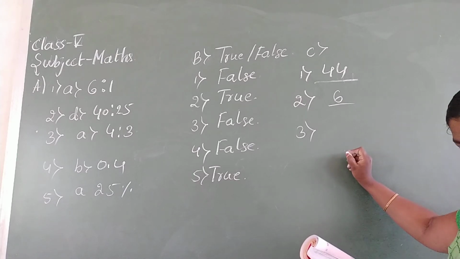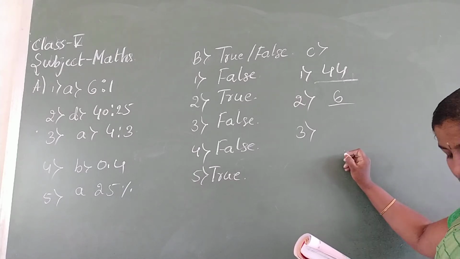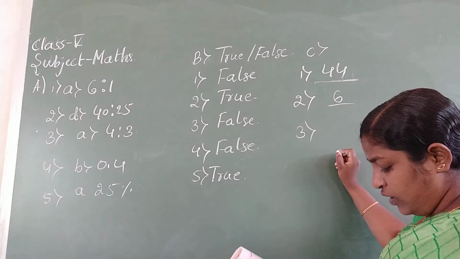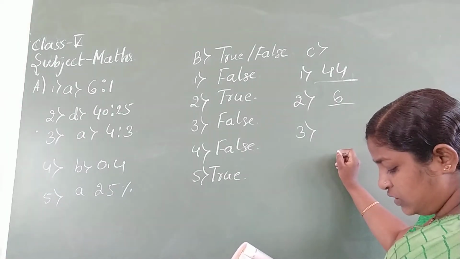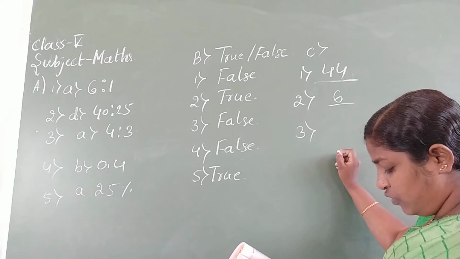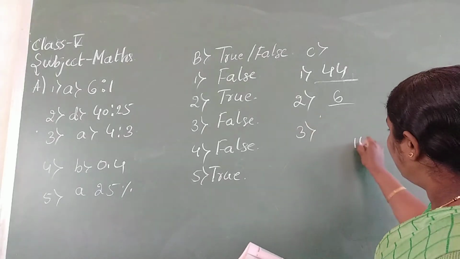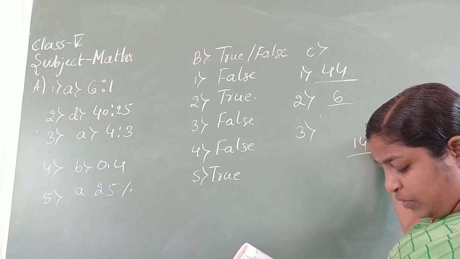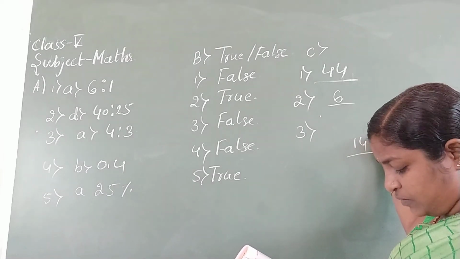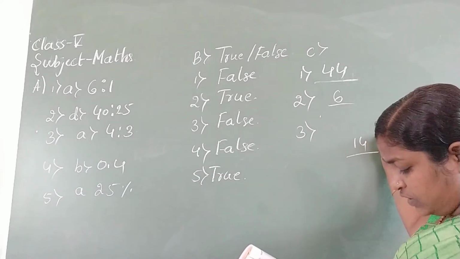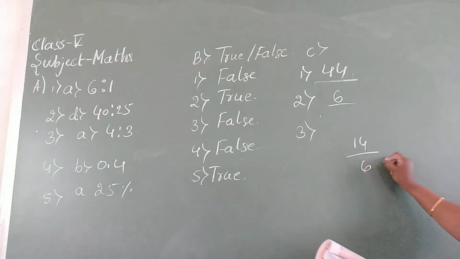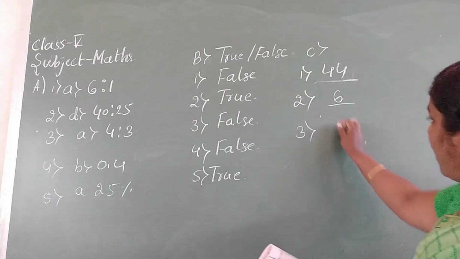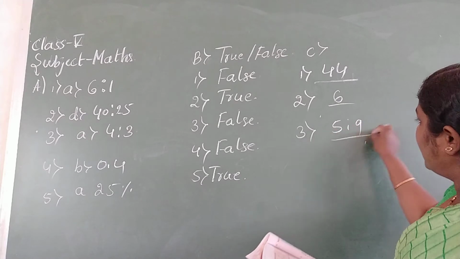The ratio of the perimeter of the boundary of the shaded portion, 14 are the boundary boxes, to the perimeter of the whole figure is 2, 3, 4, 5, 6. So this answer is 5 is to 9.